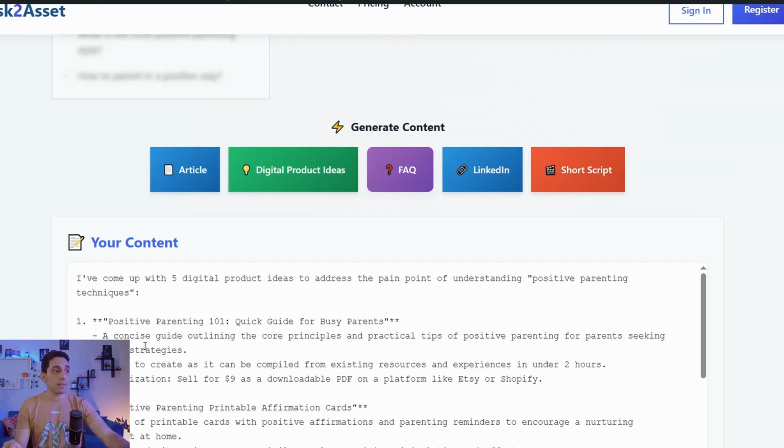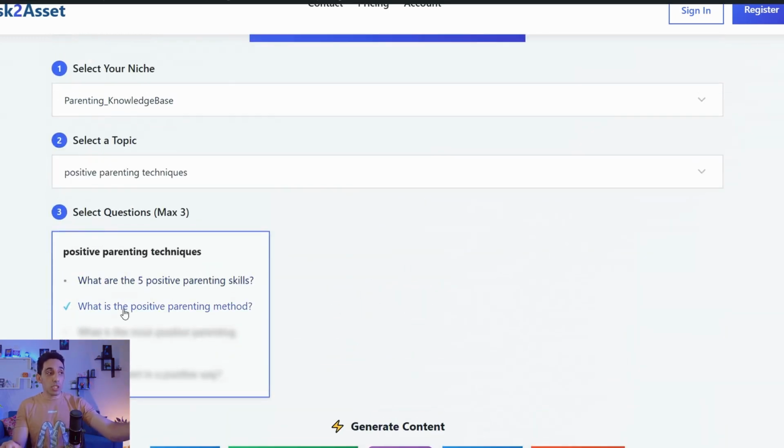Here you can just a concise guide outlining the core principles and the practical tips of positive parenting for parents seeking effective strategy. And here you can quick create as these existing resources and experiences in under 2 hours. This one is milestone. And here you can monetize your digital item just by give it price like $9 as a downloadable PDF on a platform like Etsy and Shopify. Here it's a guide for you how you can make this one, how easy you can build your own digital item that sells like a rocket, that solves this amazing question in this topic in this specific niche.